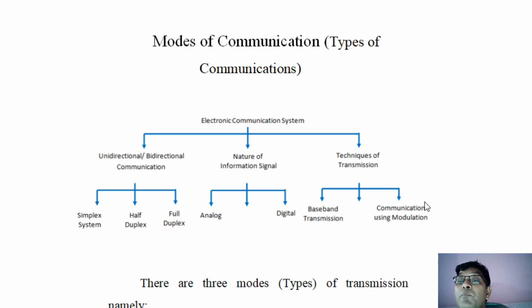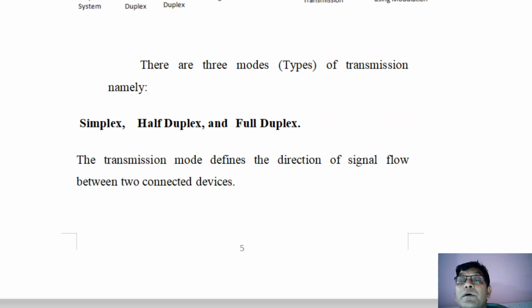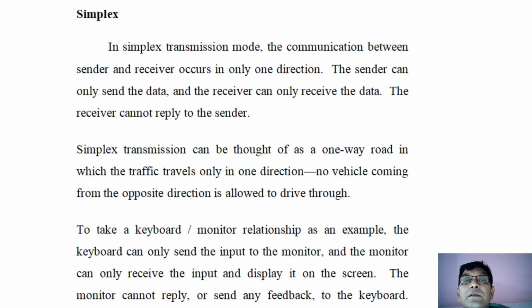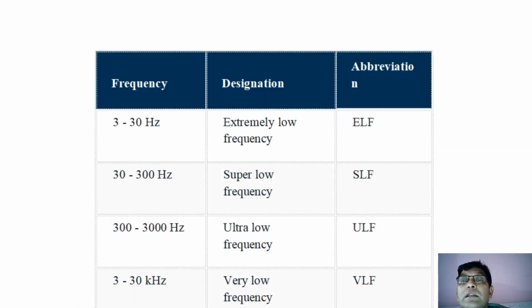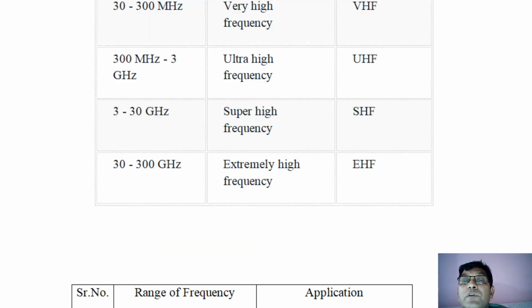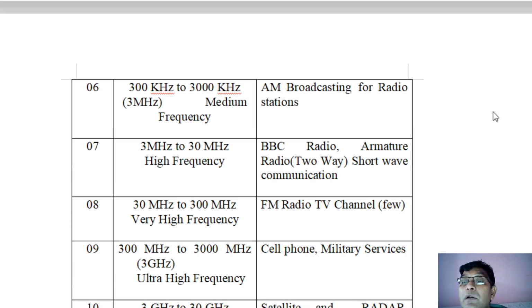You will see modulation is done only with an intention to transmit the information over a distance of hundreds of kilometers. Otherwise, baseband, your intercom, is the best example of baseband. LAN, local area network, is the best example of baseband for transmitting digital information. And in this way, this is the simple concept or topic. So simplex communication, then half duplex communication, full duplex communication, and then electromagnetic spectrum. And different types of frequencies are used for different communication purposes.